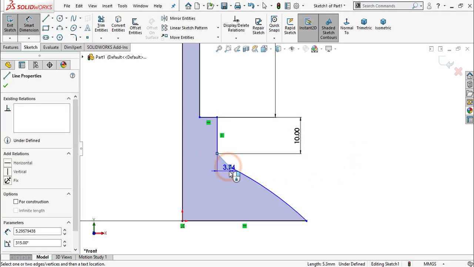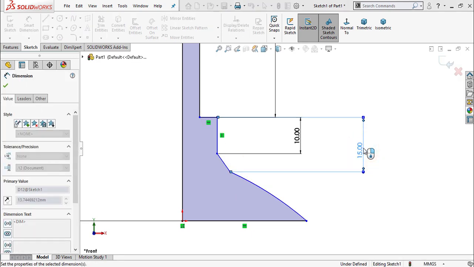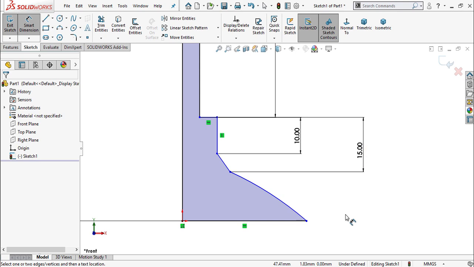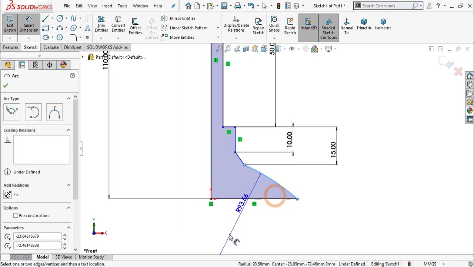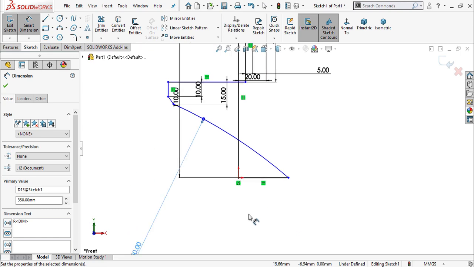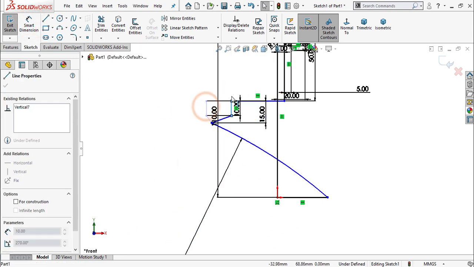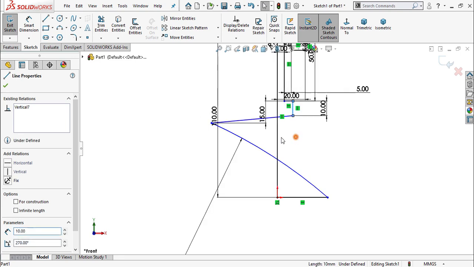And this point and this point 15 mm. The radius of this arc is 350 mm. Drag this point up to here.